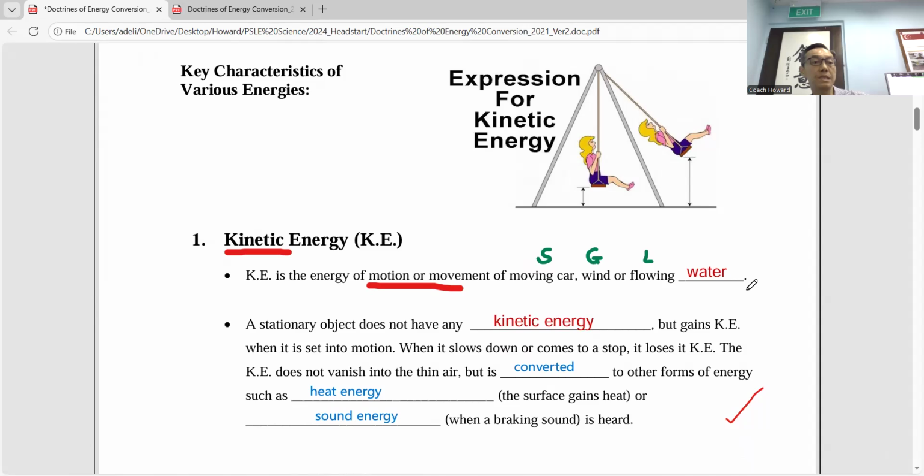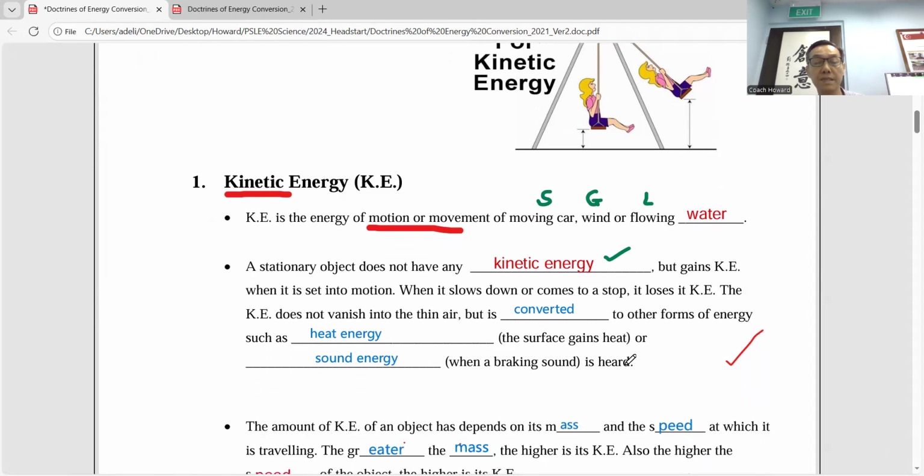So next, a stationary object does not have any kinetic energy because it doesn't move. Okay, stationary object, it doesn't move. And then when it slows down, the kinetic energy decreases. Okay, decreases. Can see? Okay, kinetic energy does not vanish into thin air, but is converted to other forms, such as heat energy or sound energy.